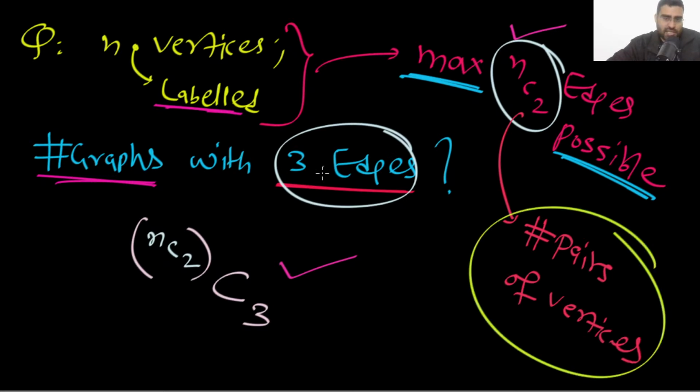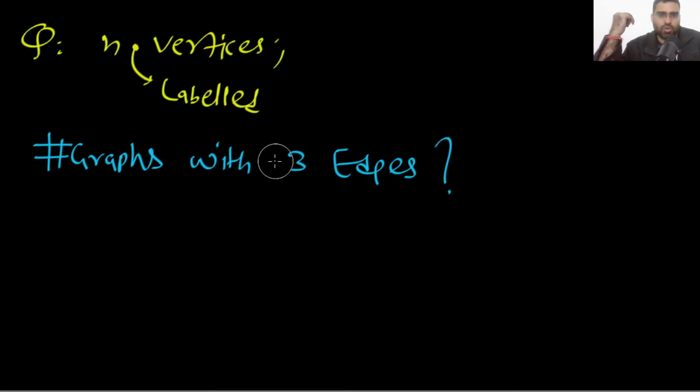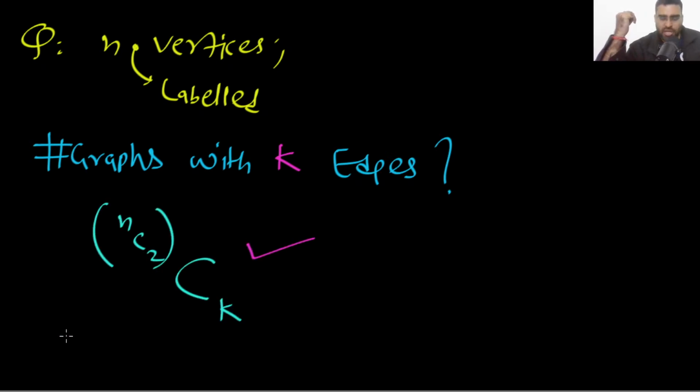I want only 3 edges. So I will select 3 pairs and I will put edges. Correct or not? These many maximum edges are possible. From these edges, I will select 3 edges. That's it. Yes or no? Similarly, if I ask you how many graphs with k edges are possible, then the answer is what? The answer is nC2. From nC2, I can select k edges. This will be your answer. Correct? Very simple.